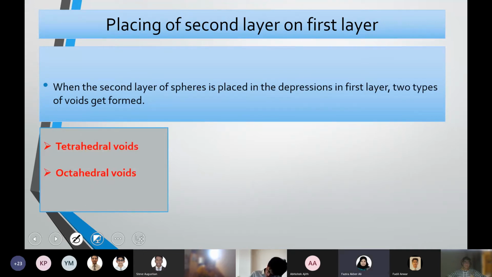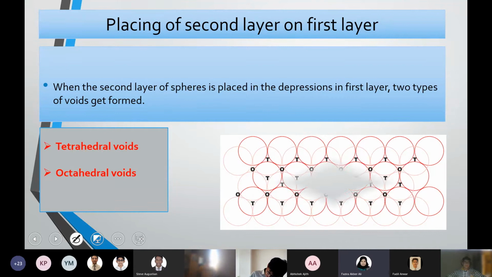When a second layer of spheres is placed in the depression in the first layer, two types of voids get formed. Voids are the empty spaces or the vacant spaces formed inside the crystal lattice. These voids are created when a second layer is placed over the first layer. There are two types of voids forming: tetrahedral voids and octahedral voids.